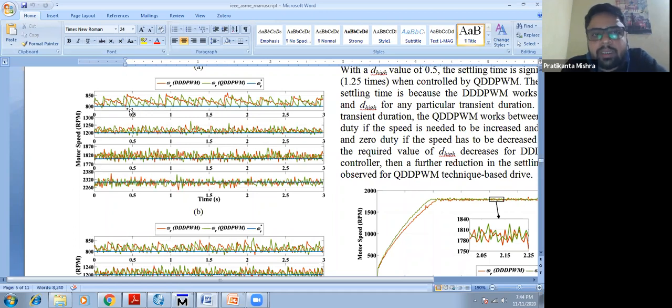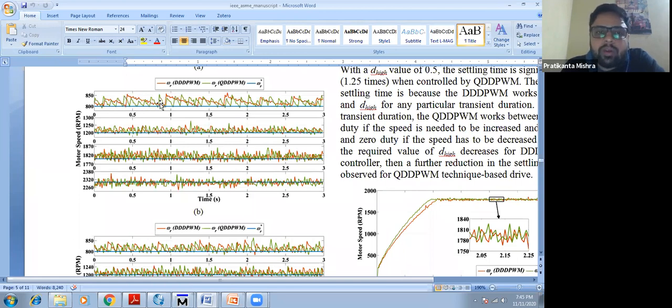But the problem is with this triple DPWM controller: the motor will touch the reference speed and again it will move very high, because with a little bit of introduction of D high, the speed will be going towards 850, and the error will be there, and again it will reduce.